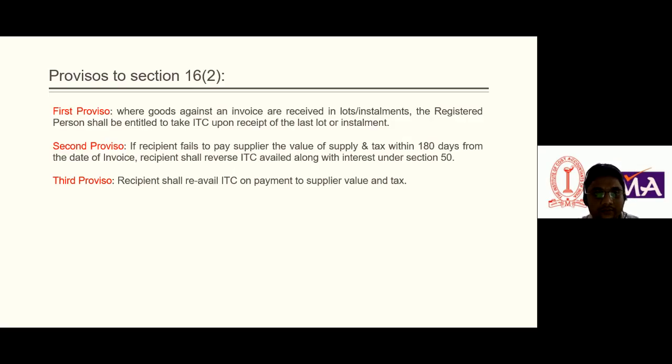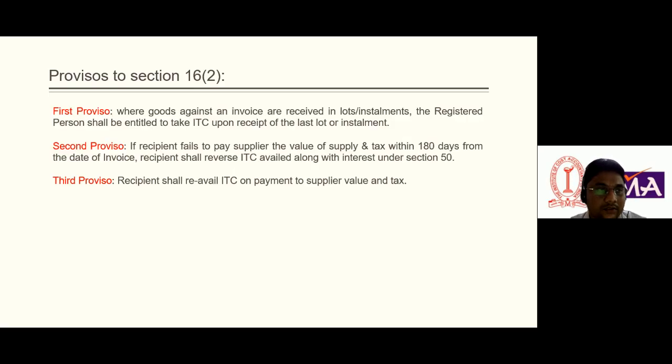It is very easy to understand and it is a very common thing. And second, for example, every condition mentioned in section 16 subsection 2 has been fulfilled. But the recipient has not made the payment to the supplier within 180 days. For example, the supplier supplied the goods in the month of April, and the recipient received the goods and the invoices.